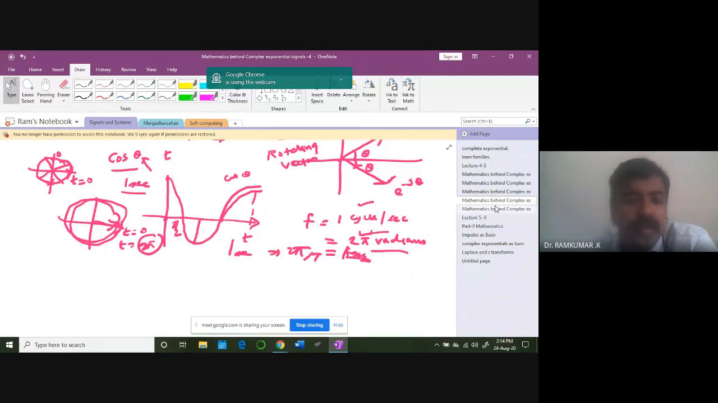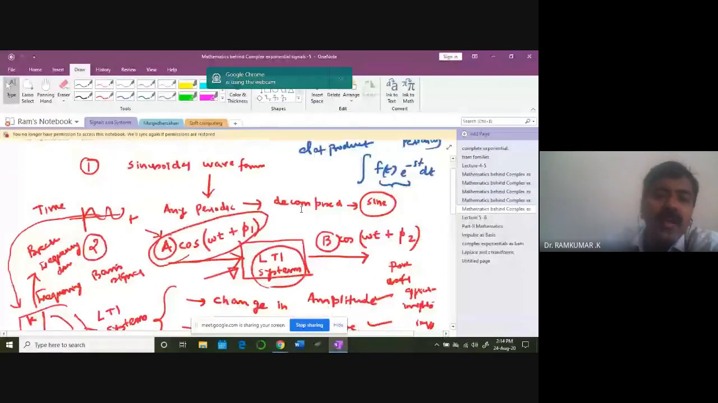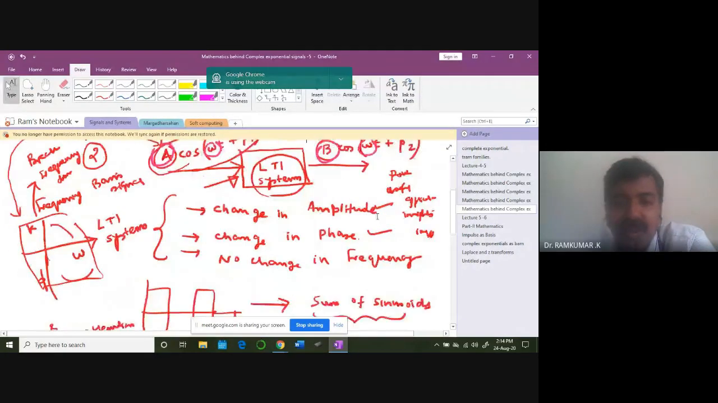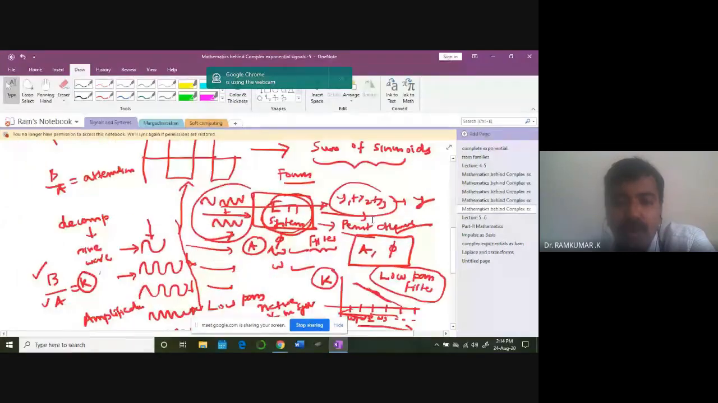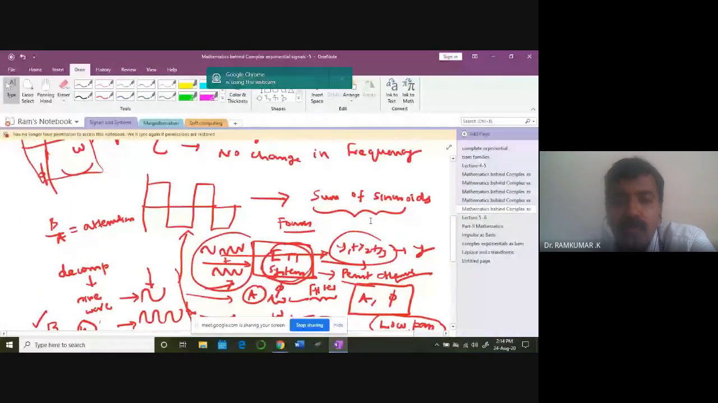All right, so what else did we learn? We also learned about LTI systems, wherein when we give A cos(omega t plus phi 1) as input, you get B cos(omega t plus phi 2) as output. So A and B will change, and the frequency will not change at all. For all linear time invariant systems, this is a property. We will be interested in exploiting the properties of sinusoidal waveforms only for this property. This is a particularly powerful property.